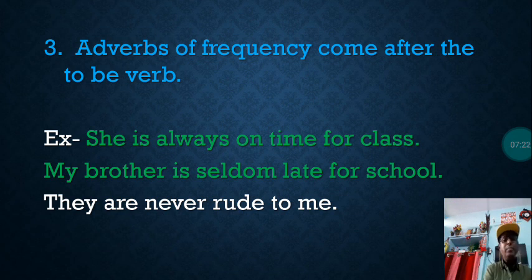So here seldom, adverbs of frequency, comes after to be form of verb is. In this sentence also is. They are never rude to me. Here you can see to be form of verb are, and the adverbs of frequency just comes after to be form of verb are. So in this sentence, adverbs of frequency has been used after to be form of verb, that is are.